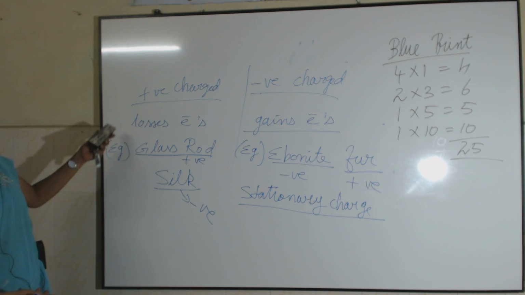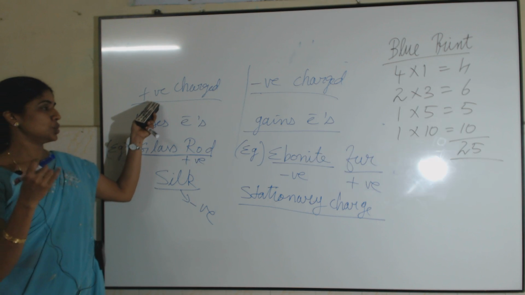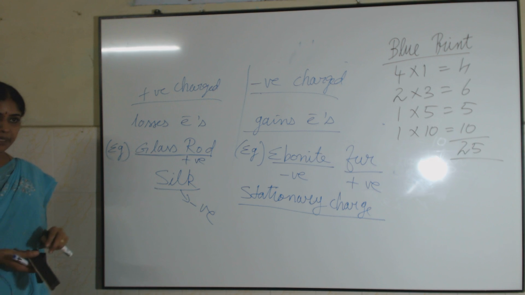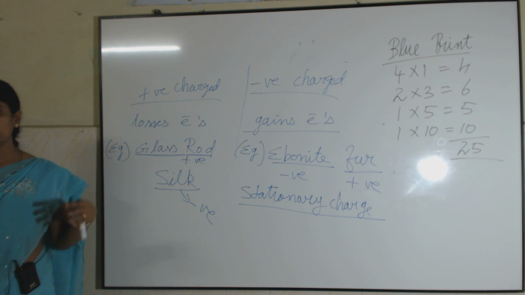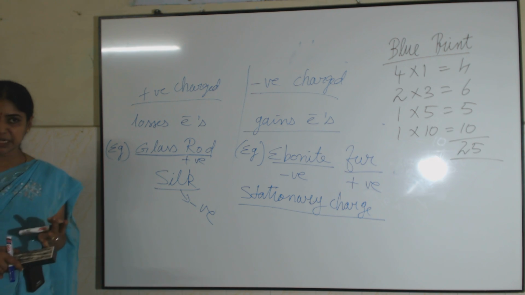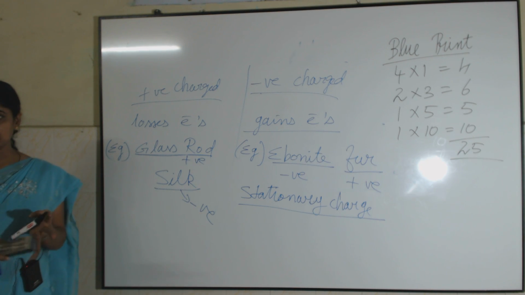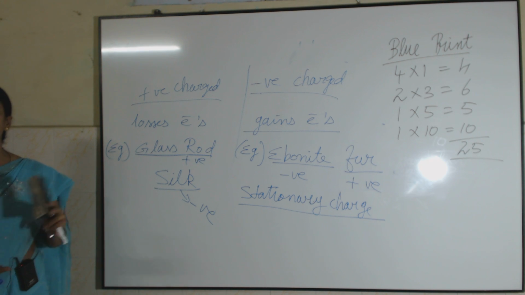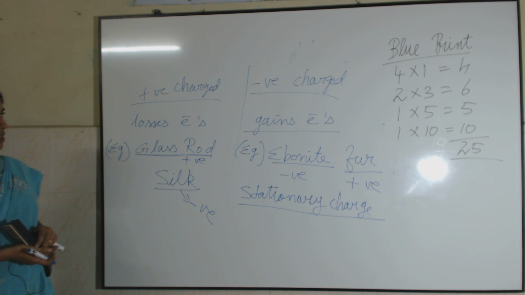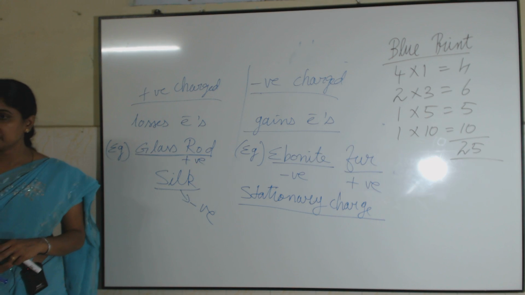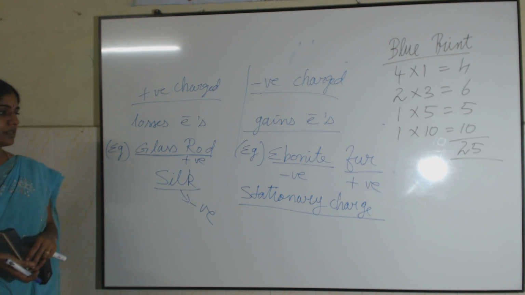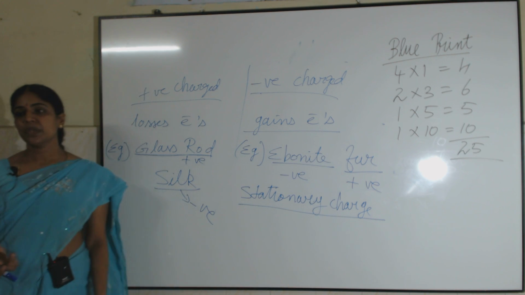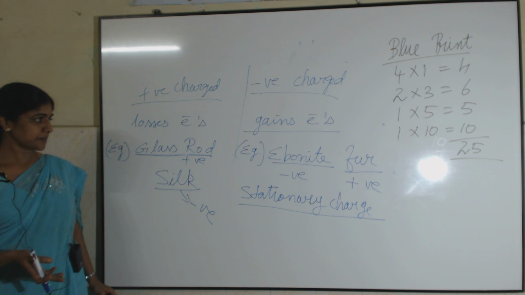So what we have seen so far is what is meant by electrostatics, the history of frictional electricity, and how an object can be charged. An object can be charged by different methods. By friction, I can charge a body, by conduction and by induction. In this chapter, we are going to see how an object is charged by friction. When an object is charged by friction, that electricity we call frictional electricity. In frictional electricity, if the charges are at rest, that type of electricity we call static electricity.